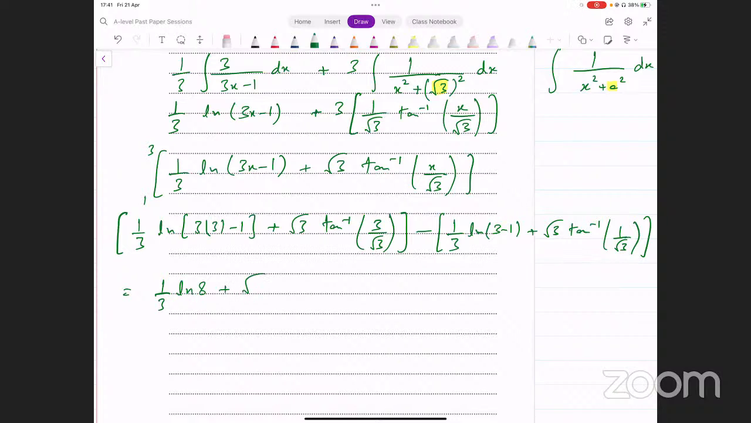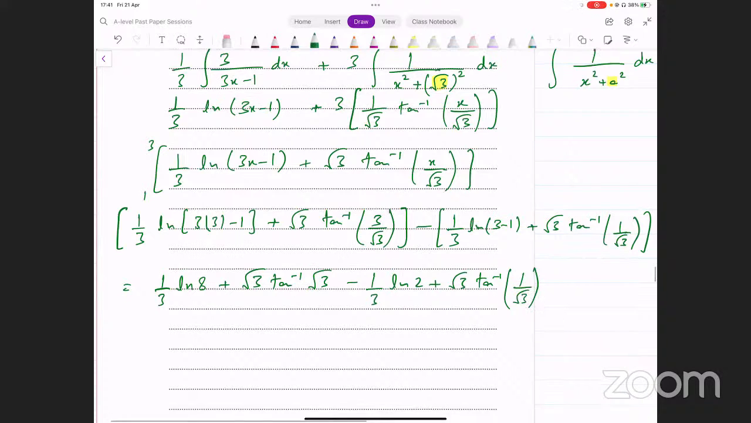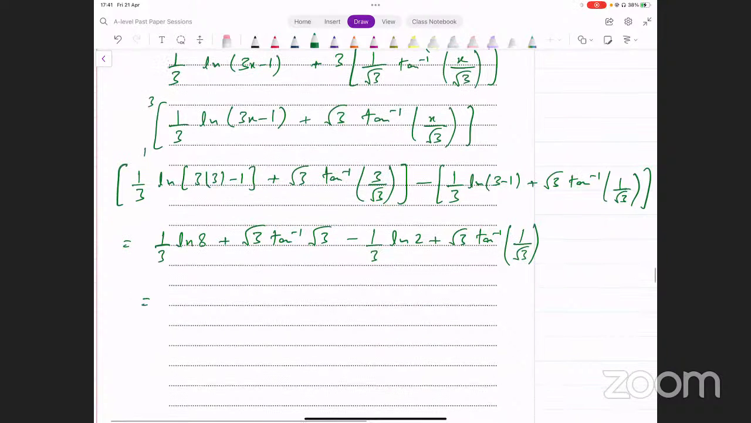Plus square root of 3 into tan inverse of 3 over square root of 3, that's just square root of 3. Minus 1 over 3 into ln of 2 plus square root of 3 into tan inverse of 1 over square root of 3. ठीक है. Now remember आपको रेडियंस में यूज करना होता है अपना कैलकुलेटर हमेशा इसमें. तो आप ये इवेल्युएट कर लें.